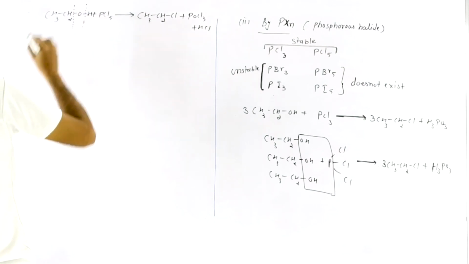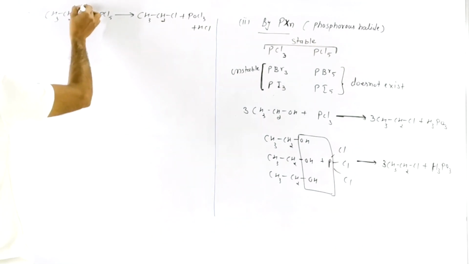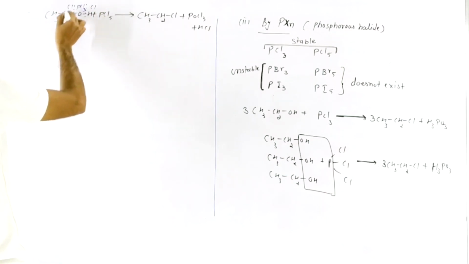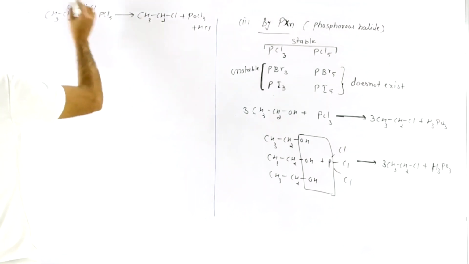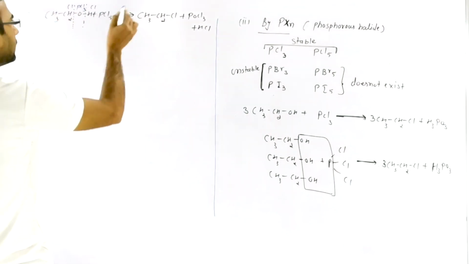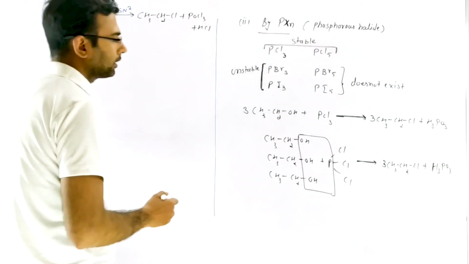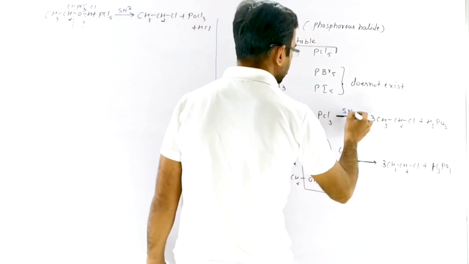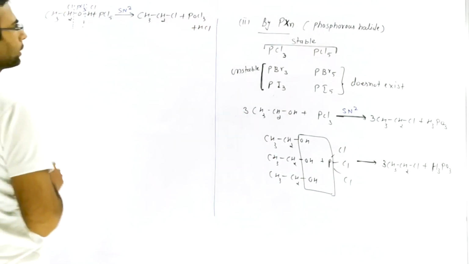After breaking these bonds, PCl3, Cl and Cl, so it will become CH3CH2Cl ethyl chloride, phosphoryl chloride and HCl, and that is also an SN2 type reaction. PCl3 is also an SN2 reagent, which we discussed in chemical reactivity of halogen derivatives.